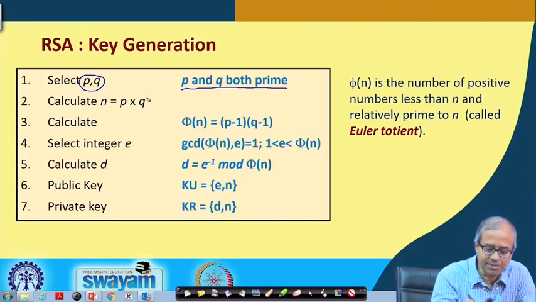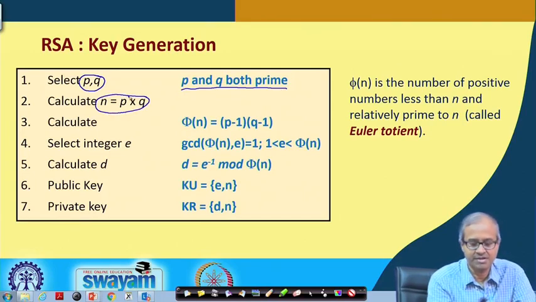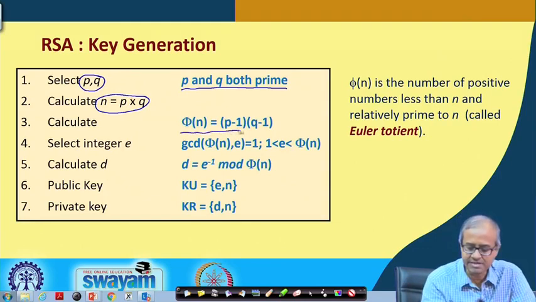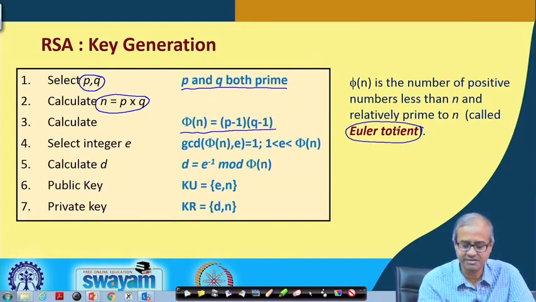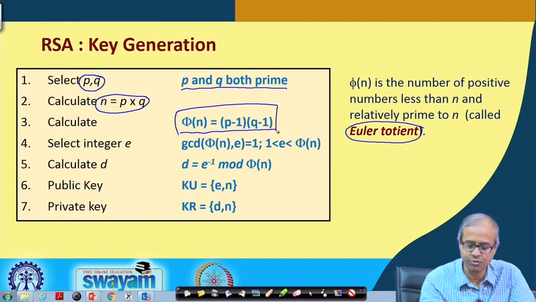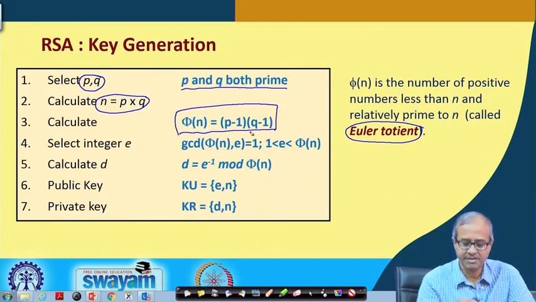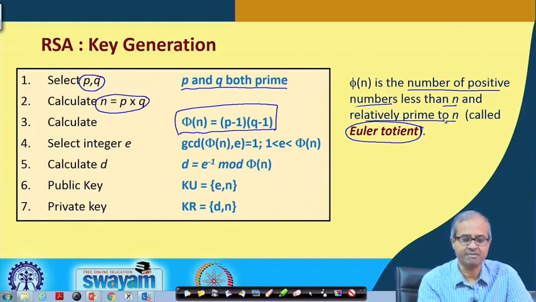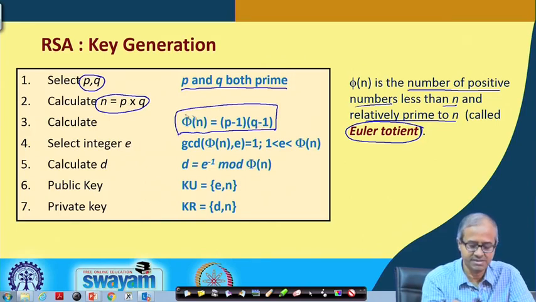Then you calculate the product of these two numbers P and Q, call it n. Then you calculate something called Euler's totient, phi of n, which is defined as (P minus 1) into (Q minus 1). This is actually, if you think, the number of positive numbers less than n and relatively prime to n. N is the product. (P minus 1) into (Q minus 1), this cannot factor n clearly, because P and Q are both prime numbers. So, this is the interpretation of Euler's totient.